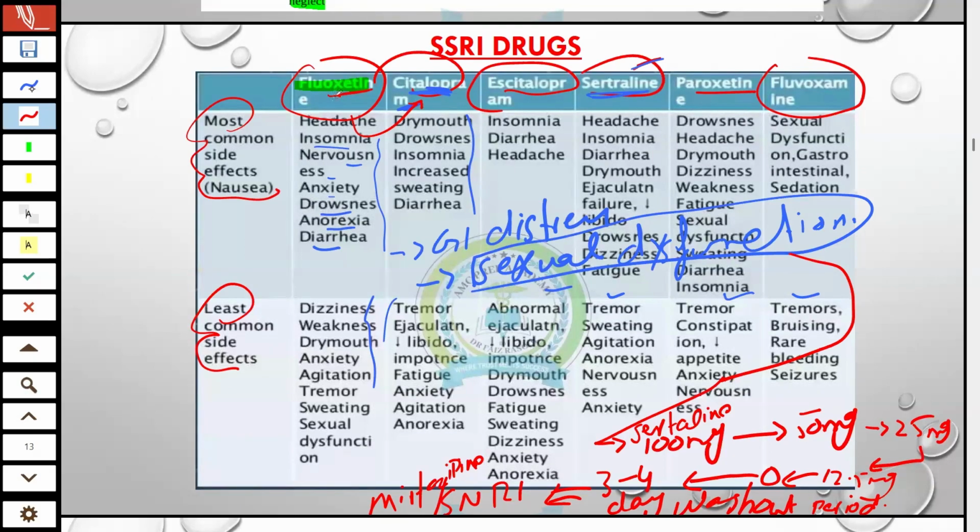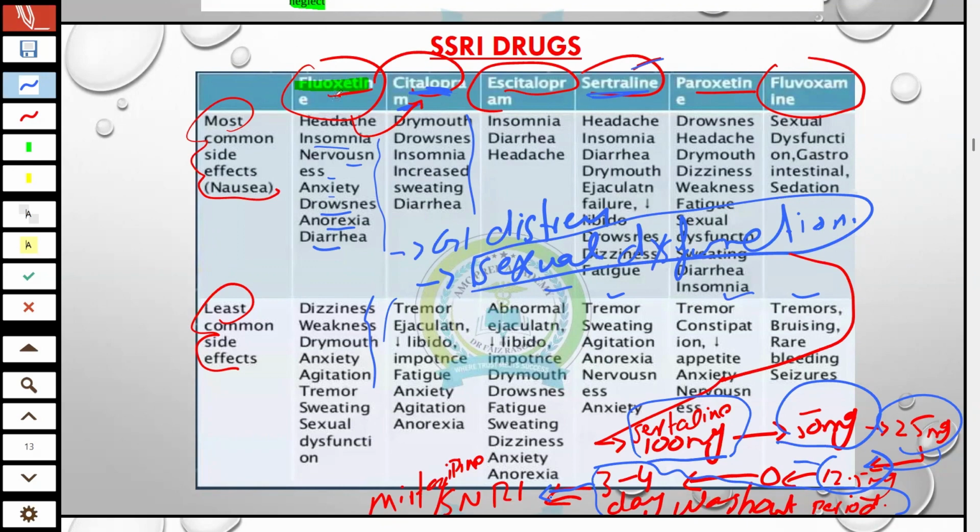But before going to another, you have to taper off the drug. For example, a patient on 100 mg sertraline, you will go for 50 mg, then 25, then 12.5, then give a 3 to 4 day washout period. It means no drug in these 3 to 4 days, and then you will start a new antidepressant drug, SNRI or mirtazapine or any TCA you will choose. Better to choose a second line SNRI. If not in the options, then you will go for mirtazapine.